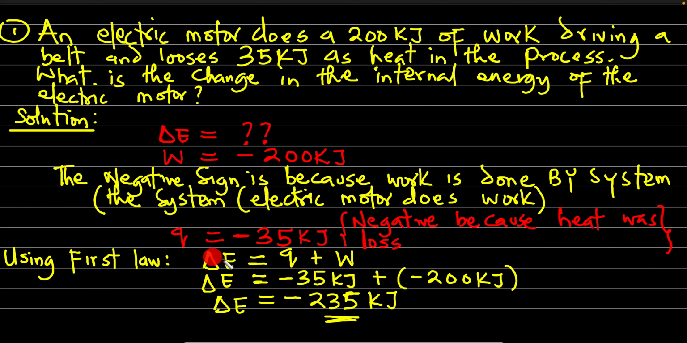So using the first law of thermodynamics, delta E equals Q plus W. Our Q here was minus 35 kilojoules. So I put down minus 35 kilojoules plus our work done here, which is minus 200 kilojoules. So I insert minus 200 kilojoules here. When I carry out this evaluation or simplification, we have minus 235 kilojoules as the change in internal energy.